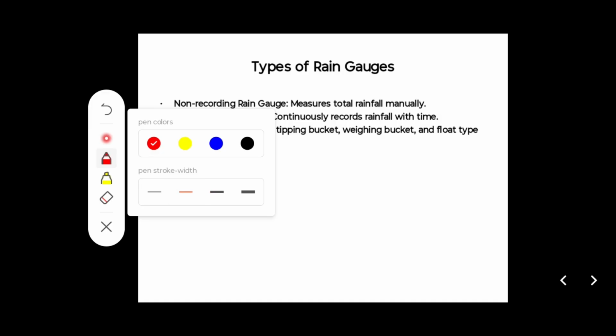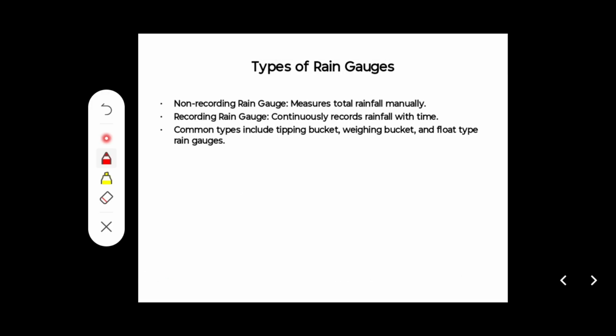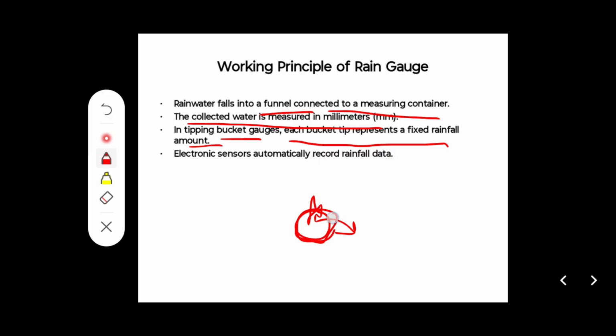by which we can measure the rainfall. And now, the working principle of rain gauges: you know that rainwater falls into the funnel connected to a measuring container. The collected water is measured; in a tipping bucket gauge, each bucket tip represents a fixed rainfall amount. Like there is a bucket, and when it fills it tips the water, and it has a known capacity. So on that basis, we can understand how much.